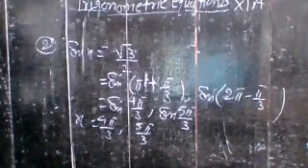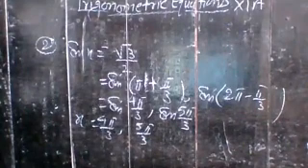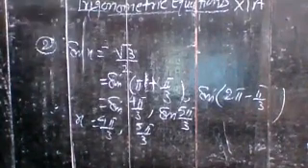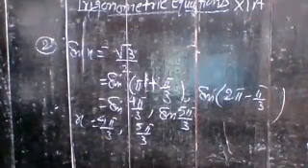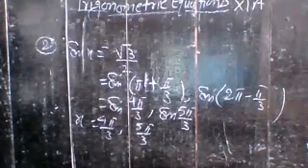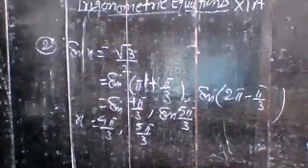Anyone? Sir, x equal to pi by 4 or 7 pi by 4? x is equal to pi by 4 and 7 pi by 4. Yes, correct. Pi by 4 and 7 pi by 4. Okay, yes, correct.